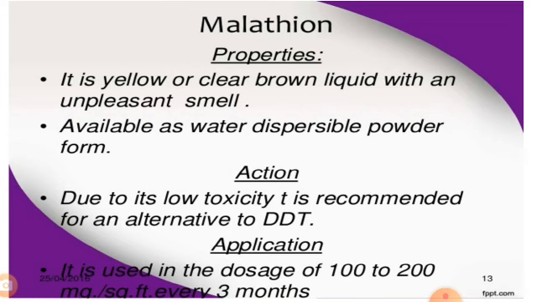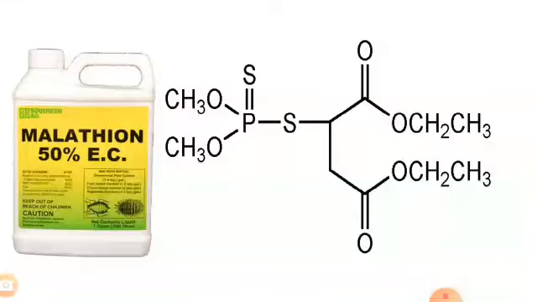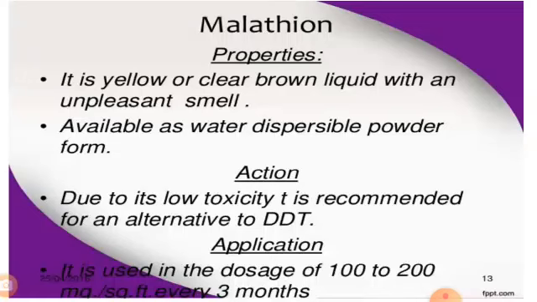Then the second one is malathion. Here is the structure of malathion. So what are the properties of malathion? Technical grade malathion is a brown liquid having a 156 to 157 degrees centigrade boiling point at 0.7 mm of Hg.